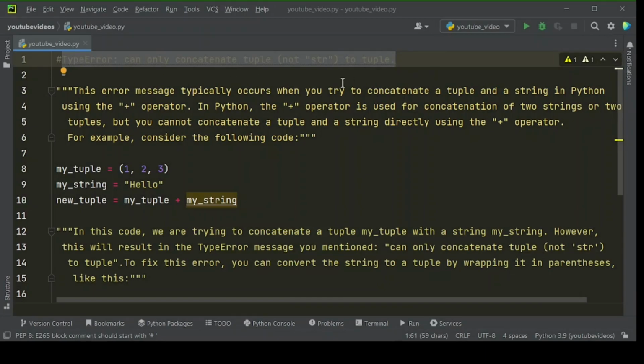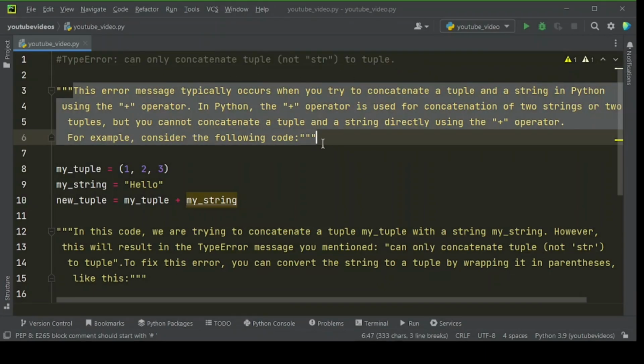In this video we have shared how to fix TypeError: can only concatenate tuple, not str, to tuple. This error message typically occurs when you try to concatenate a tuple and a string in Python using the plus operator. In Python, the plus operator is used for concatenation of two strings or two tuples, but you cannot concatenate a tuple and a string directly using the plus operator.